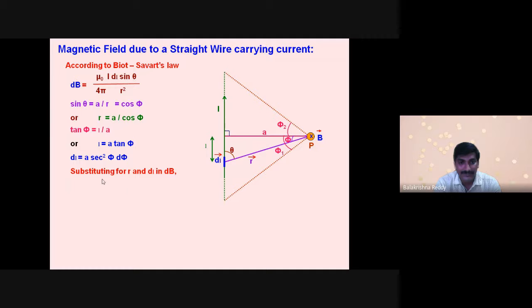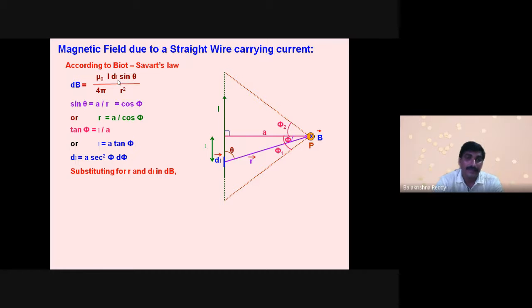Now you can see, substituting for r and dl in dB. In this equation, I am going to apply the values of r and dl. In place of L, I would have to write a tan phi, but L is not available in this equation. dl is available. What is dl? a sec square phi d phi. This whole thing I have to write in place of dl.